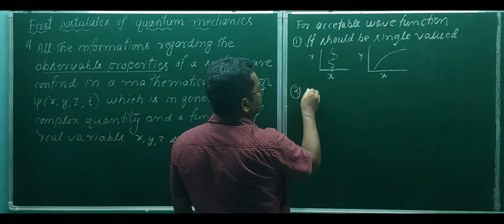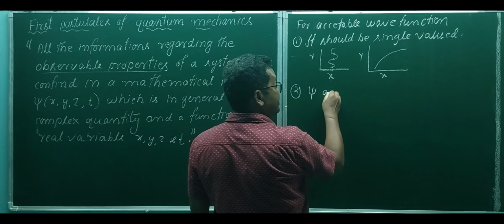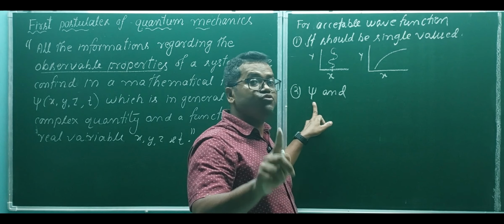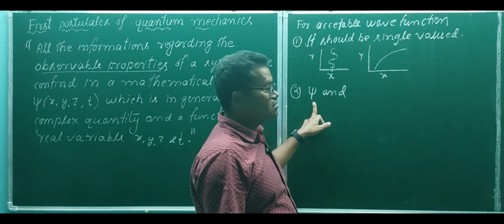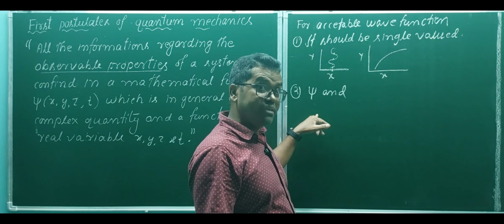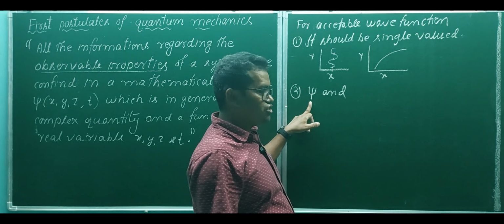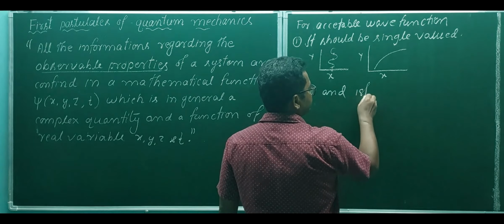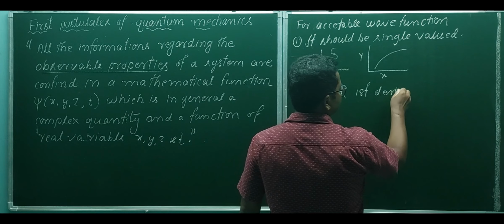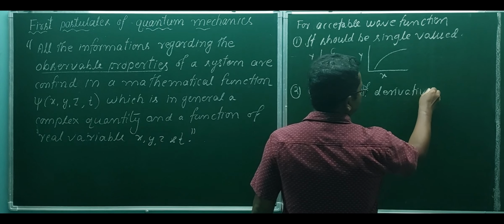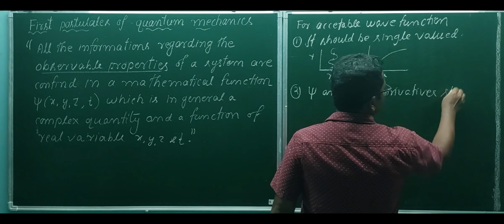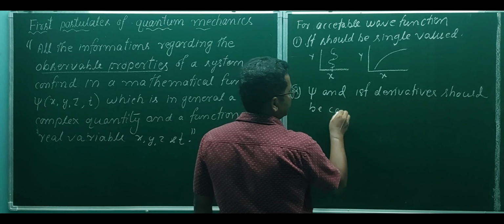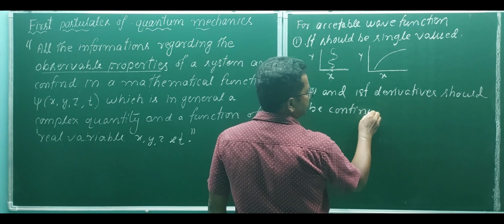Second, psi and its first derivatives should be continuous. First single valued, second continuous.